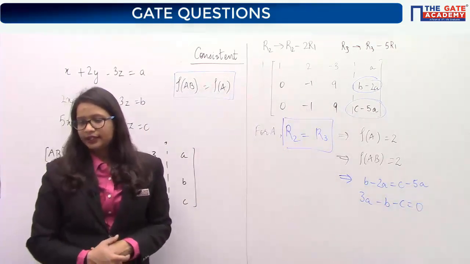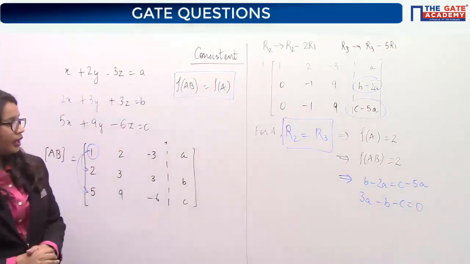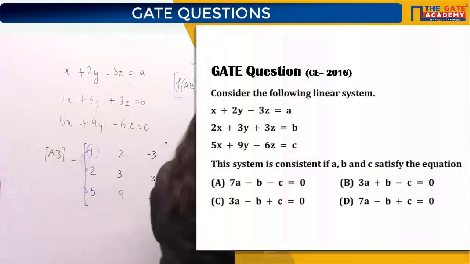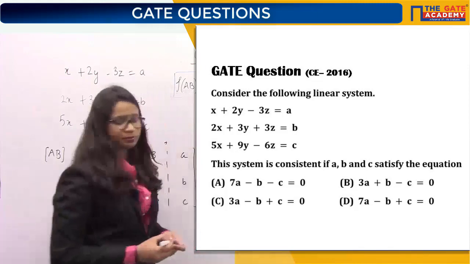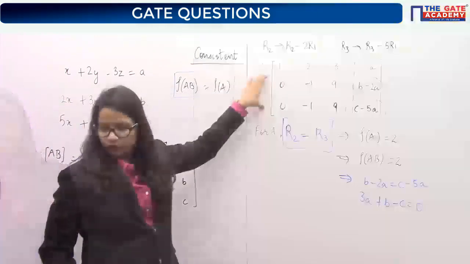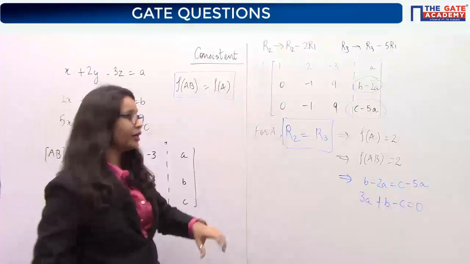Understood? Any doubt? 3a plus b, sorry. 3a plus b, which is given in the option B. Option B. Now from here, listen carefully what I've said.